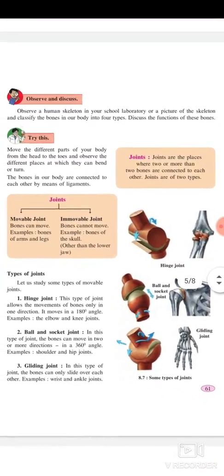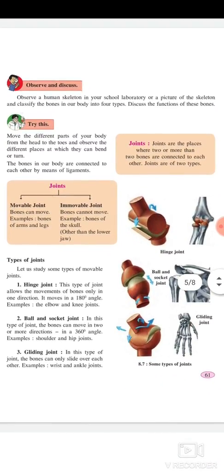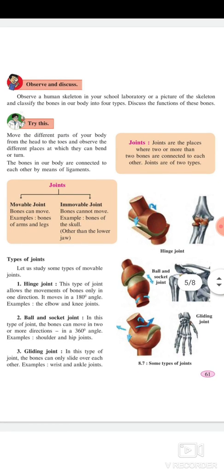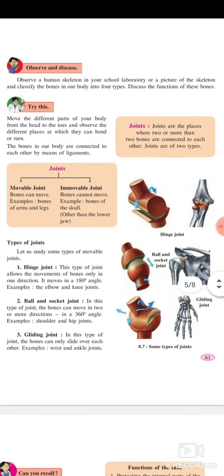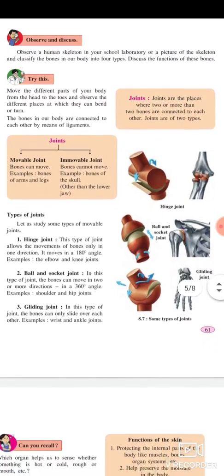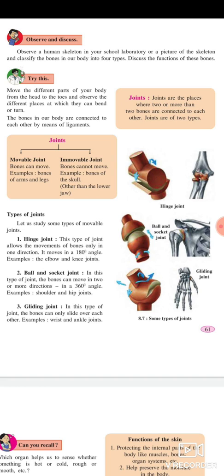Observe and discuss. Observe a human skeleton in your school laboratory or a picture of a skeleton and classify the bones in your body into 4 types. Discuss the function of these bones. Try this. Move the different parts of the body from head to toes and observe the different places at which they can be bent or turned.